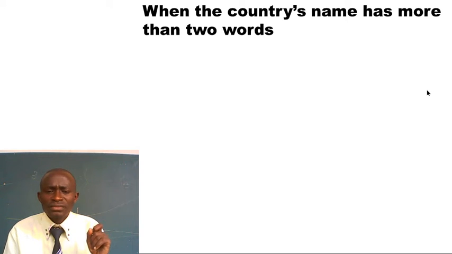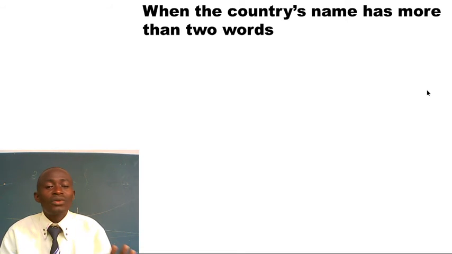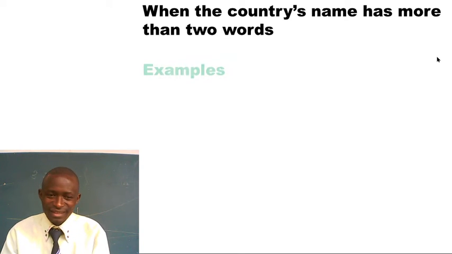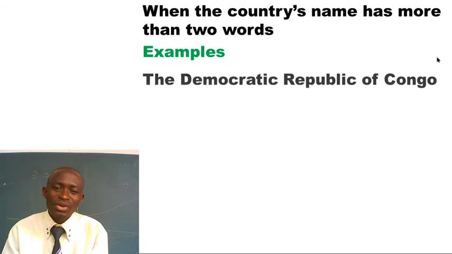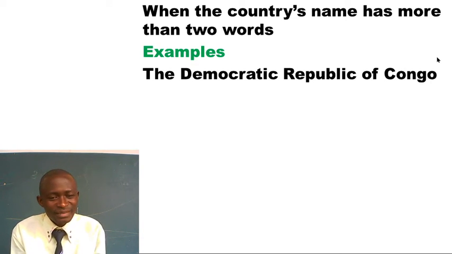Burundi? No. The Democratic Republic of Congo. Wow. Democratic Republic of Congo. Those are already more than two words, and that will take the article the. Hope you are learning. Let's look at examples. We have the Democratic Republic of Congo. Can you get more words, more names?